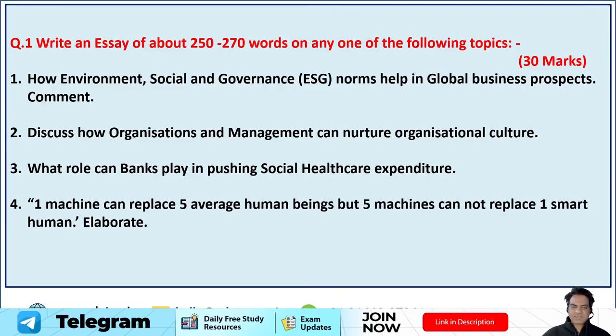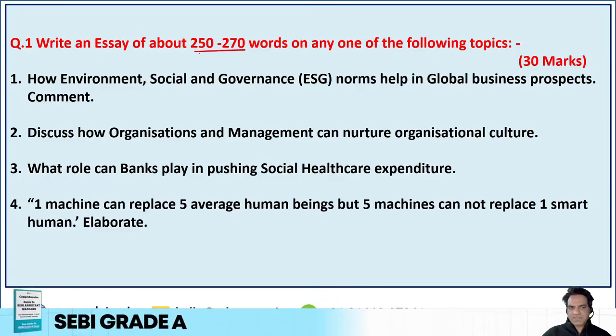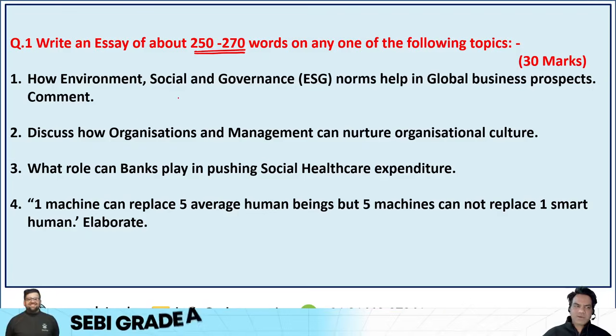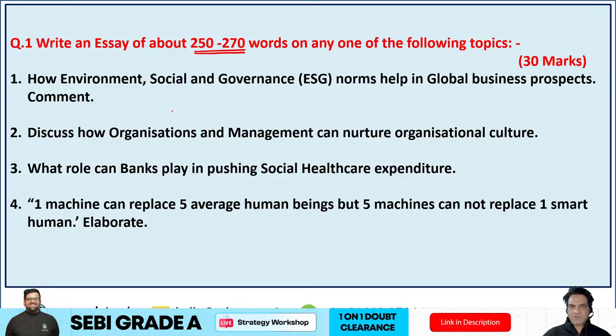So guys, first question was essay writing, and the word limit that was mentioned was 250 to 270 words. So this was the word limit that was mentioned, and there were 4 topics that were given, and the aspirants were supposed to choose one out of them and write a 250 to 270 word essay.